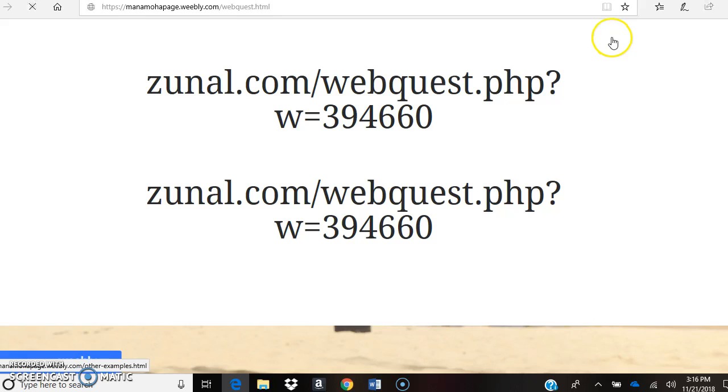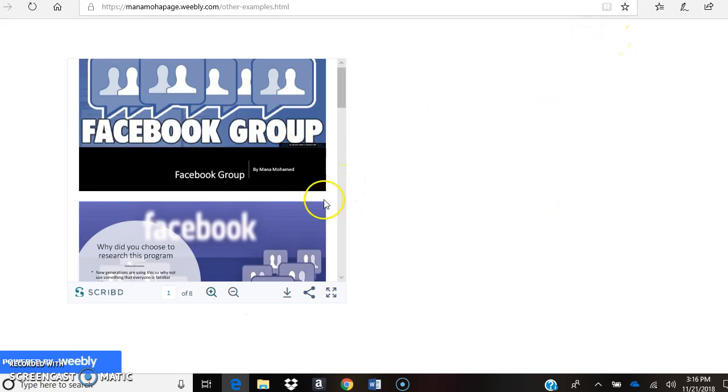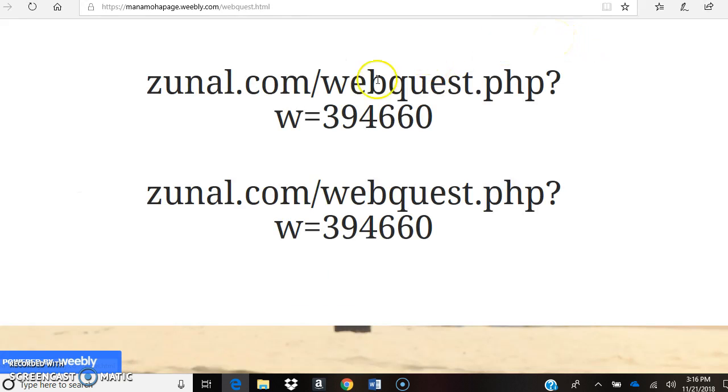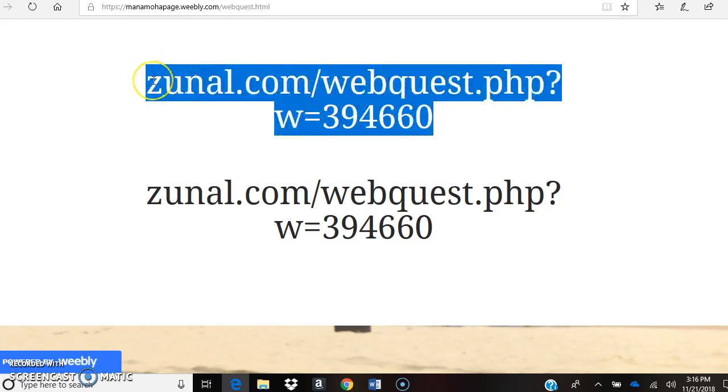And let me see. For the other examples, the assignment that I chose was the Facebook one. Let me go back to the web quest. With this one, I tried, but I couldn't make a link out of it.